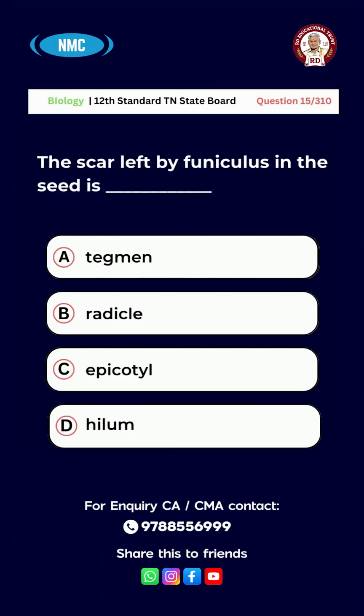Question number 15. The scar left by funiculus in the seed is option A. Tegmen. B. Radicle. C. Epicotyl. D. Hilum. And the right answer for this question is option D. Hilum.